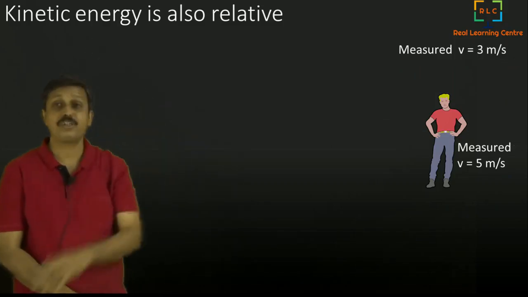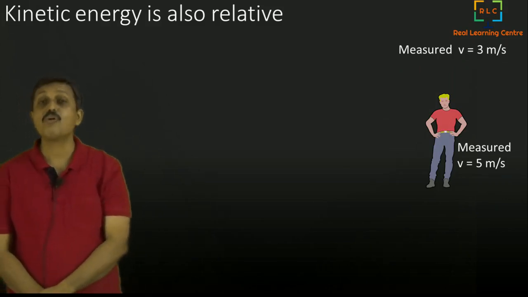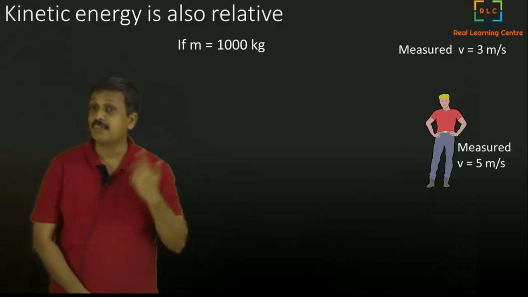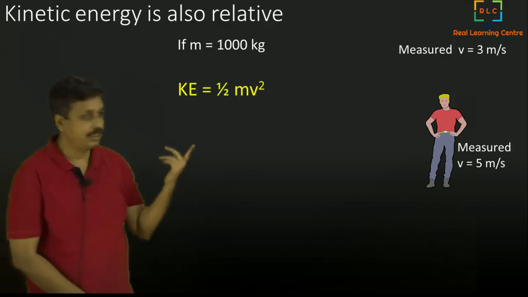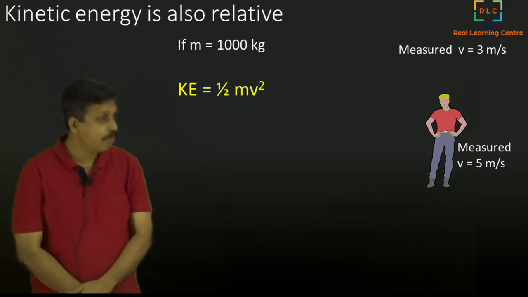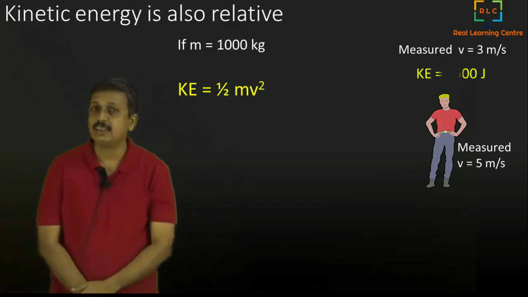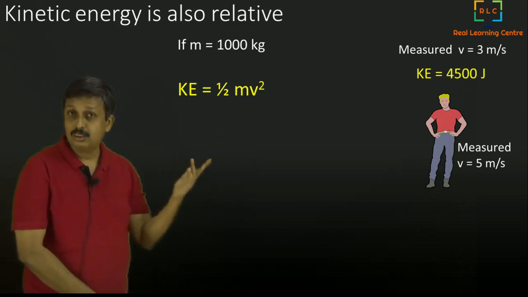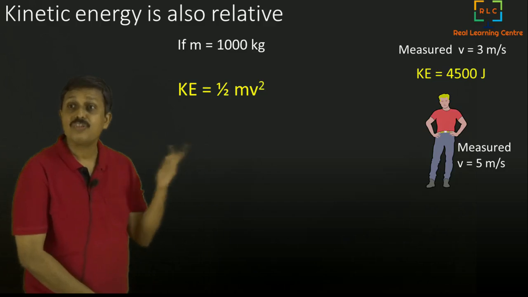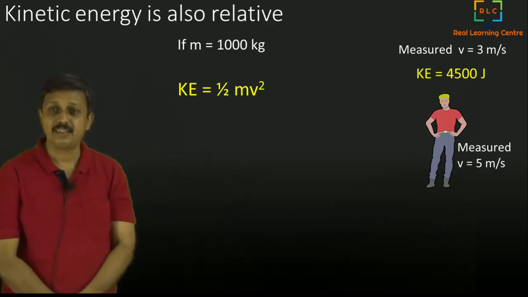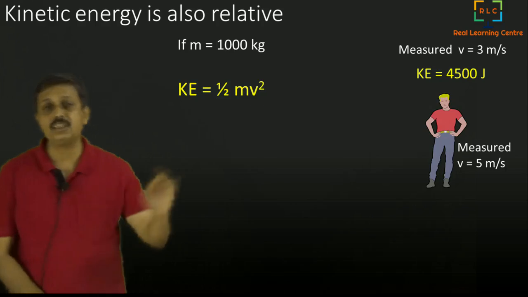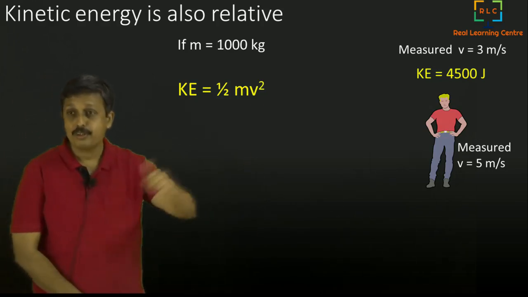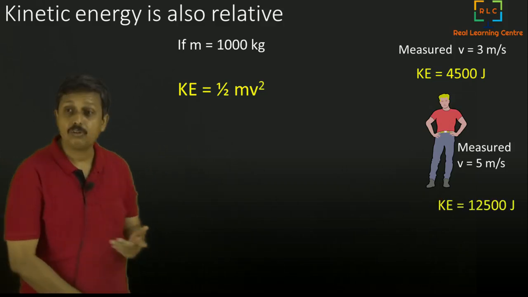Now both of them have measured the velocity, and both of them know the formula. They know the mass of the elephant is 1000 kg, and the formula for calculating the kinetic energy is half mv square. The boy calculates it: half into 1000 into v square. v is 3, v square is 9. So 9 into 1000 is 9000, into half is 4500 joules. Similarly, the man computes it to be 12,500 joules.